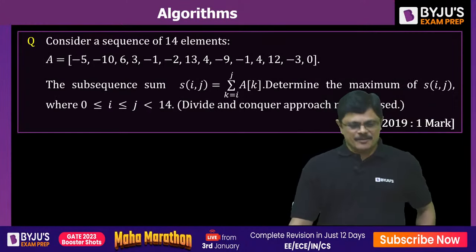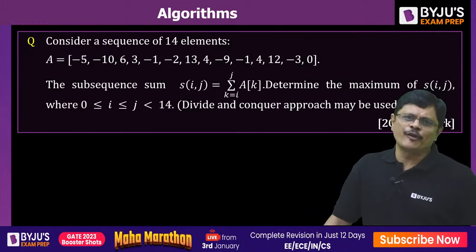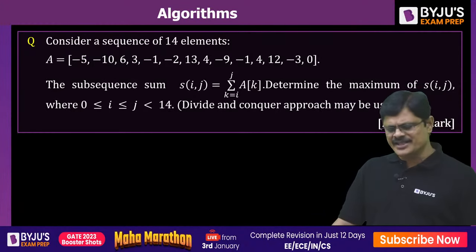Let us take the next problem, my dear friends. Consider a sequence of 14 elements. Actually, it is a problem under dynamic divide and conquer, but again, we are solving the problem, so I just take it. Consider the sequence of 14 elements: minus 5, minus 10, 6, 3, minus 1, minus 2, 13, 4, minus 9, minus 1, 4, 12, minus 3, 0.